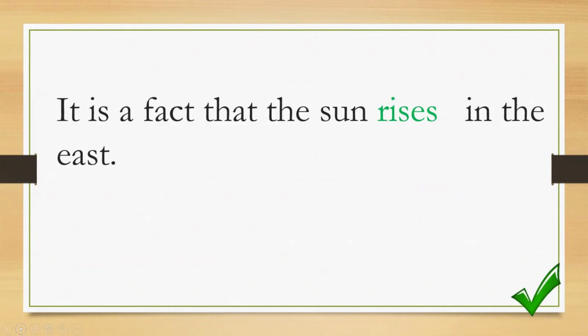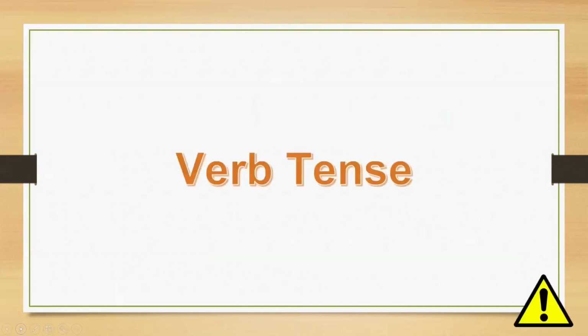Now, since this is a factual sentence, meaning a universal truth, the sentence "the sun rises in the east" won't change at all, regardless of time, regardless of place. When the sentence is a fact or universal truth, the tense should always be present tense. That's why this error is in terms of verb tense. So that was the last one that we discussed.